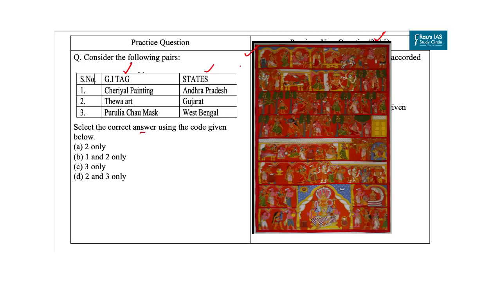This Cheriyal painting is a stylized version of Nakashi art, rich in local motifs peculiar to Telangana. So it's not Andhra, it's Telangana. The scrolls are painted in a narrative format, much like a film roll or a comic strip, depicting stories from Indian mythology and intimately tied to the shorter stories from the Puranas and epics. This Cheriyal scroll painting received intellectual property rights protection, commonly called geographical indication, that is GI tag, in the year 2007. Now let's come to the next option, that is Thewa art.